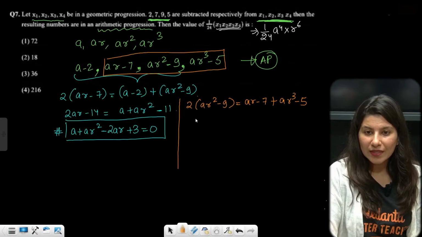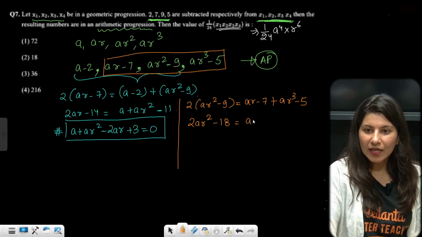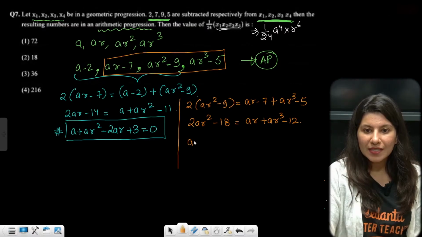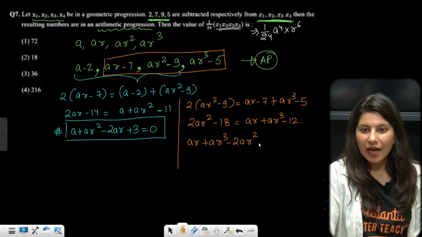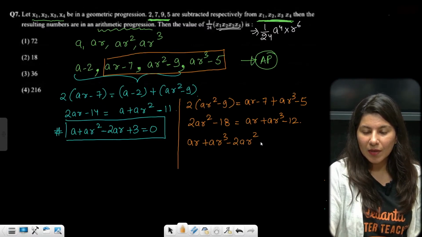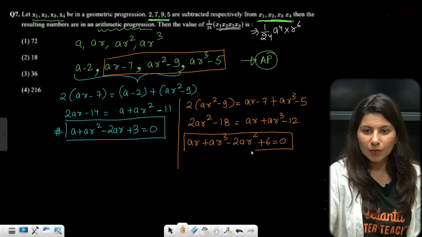That's why we are doing this. So 2AR square minus 18 is equals to AR plus AR cube minus 12. Let's shift everything towards the right hand side: AR plus AR cube minus 2AR square, and this is nothing but 18 plus 6 is equals to 0.